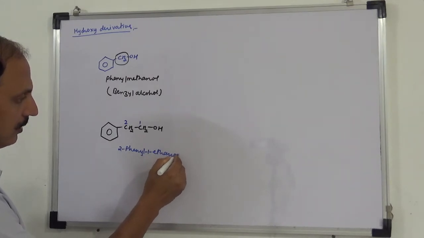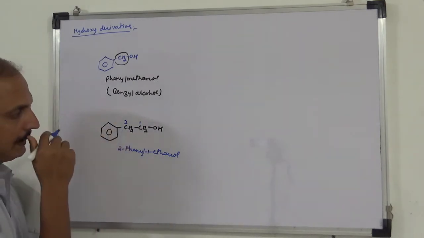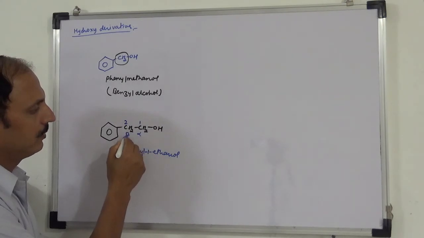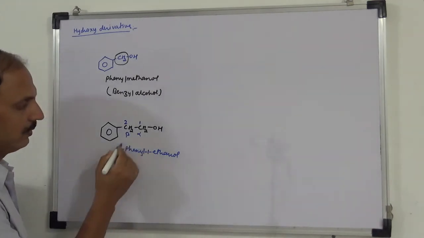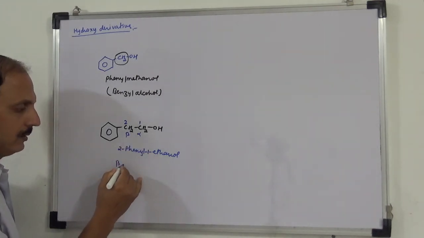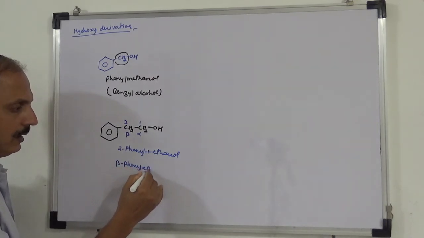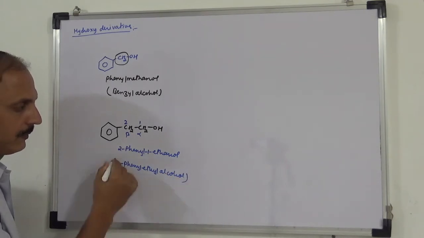Okay. Or this can be also termed as alpha beta. So beta phenyl ethyl alcohol. So this can be also written beta phenyl ethyl alcohol. Okay.